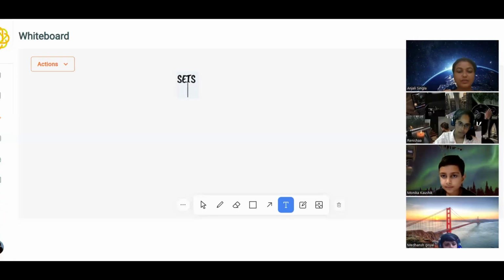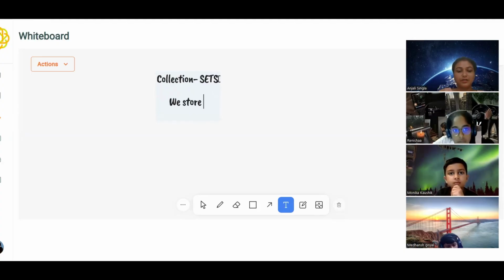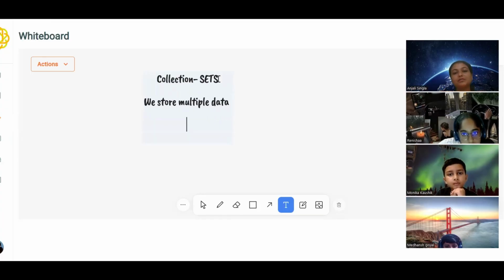Sets are a part of collection. So collection is also a variable in which we store multiple data. Fine. What makes the difference between the sets, list, and tuple?